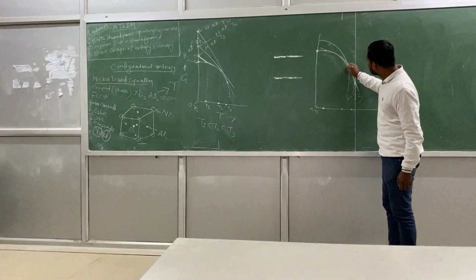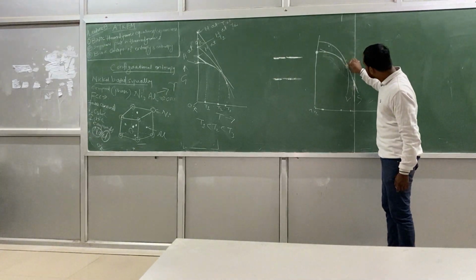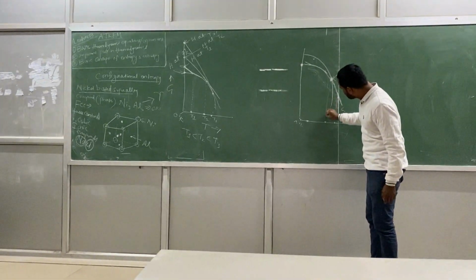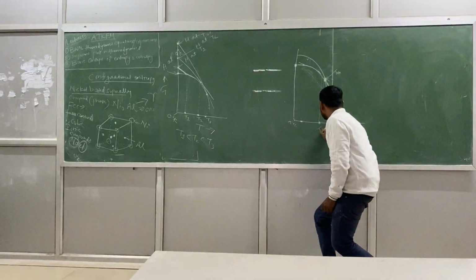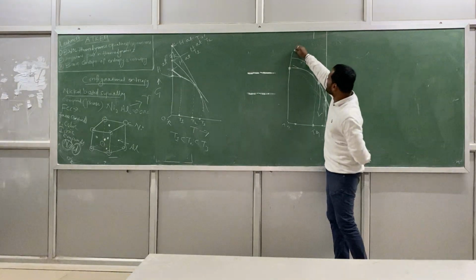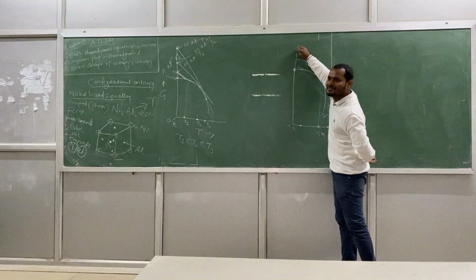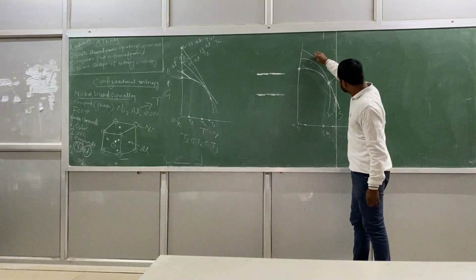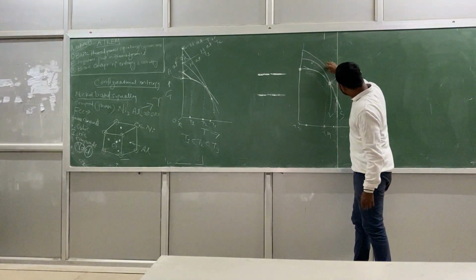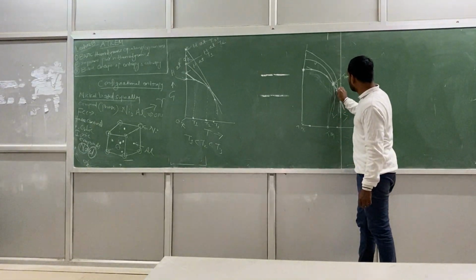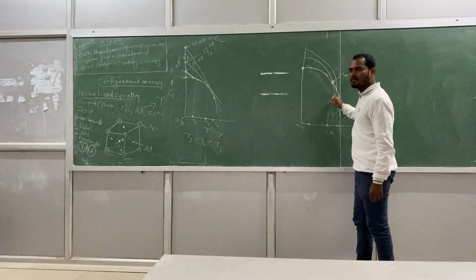And this is Tm, or you can draw the projection and then this is Tm. Fine. But what about gas? It will start from a higher point. Right? So it will go like this, and it will intersect this one and also this one.